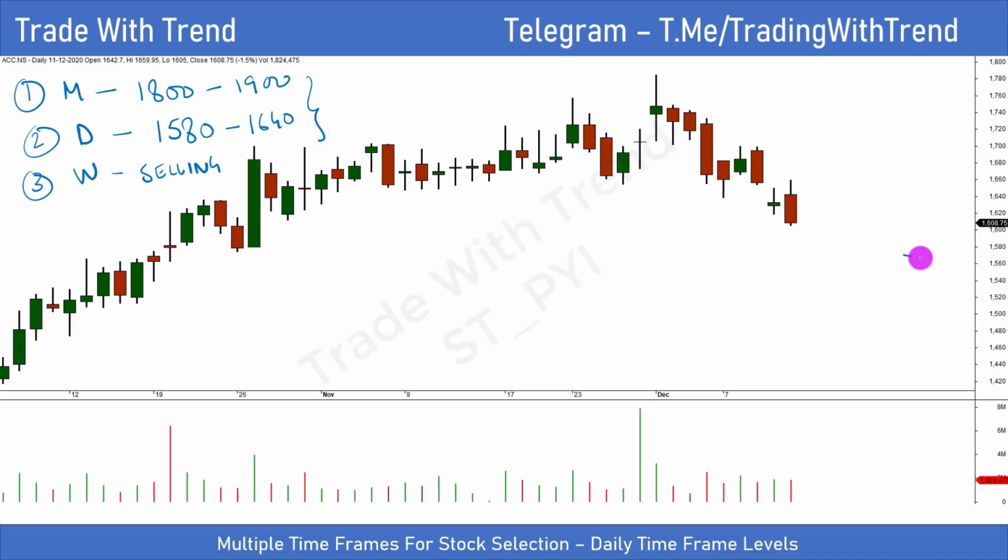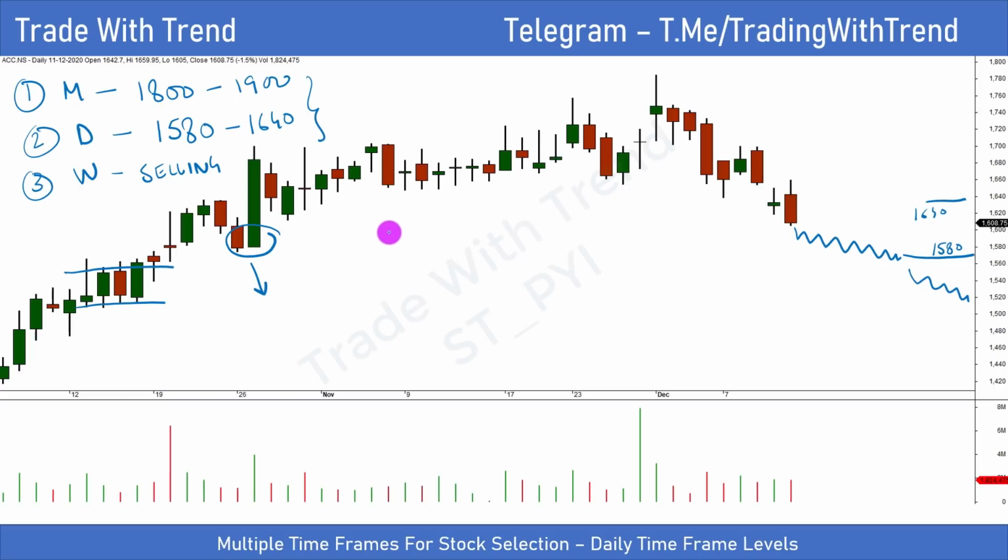So I'll just mark out the demand region here. This is between 1580 and 1640, right? So price is currently trading at 1608. And given how weekly candles were shaping up, it is entirely possible for stock to go down to something like 1580. It can even go down to something like 1520. Why? Because again, the previous consolidation region was between 1520 and 1540. So if stock does not find support here, it will find some sort of support in this region.